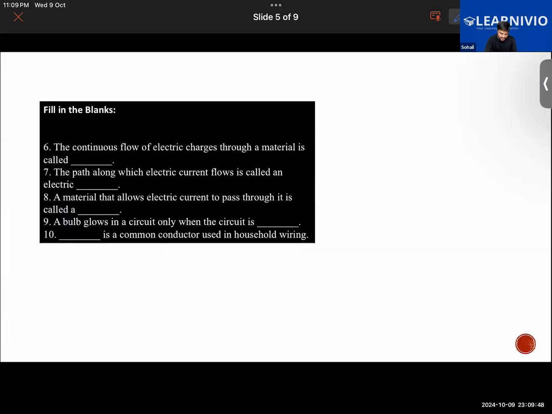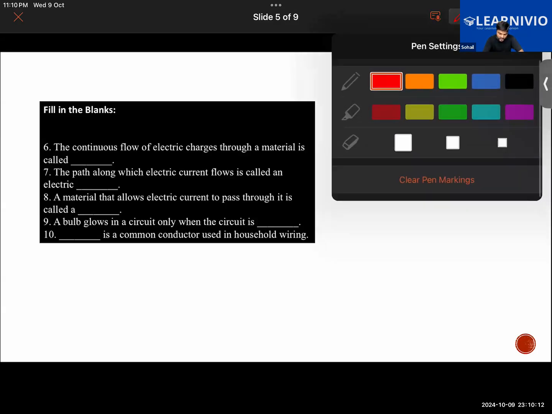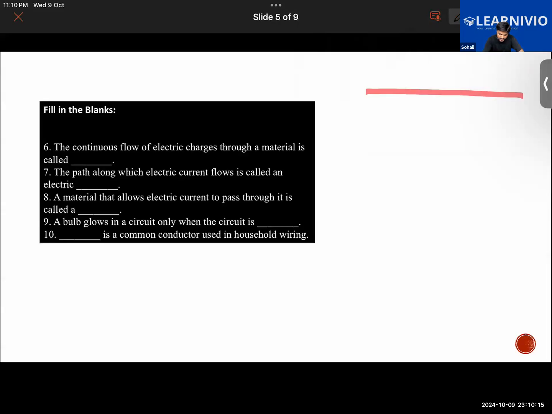We have a fill in the blank question from the same chapter. The question is: the continuous flow of electric charges through a material, what do we call this? You have a copper wire, and in the copper wire, charges are flowing. What is this? Specifically, electric charge is flowing.